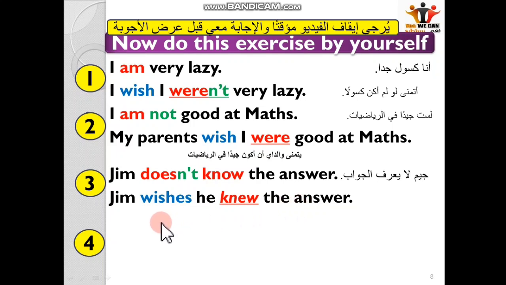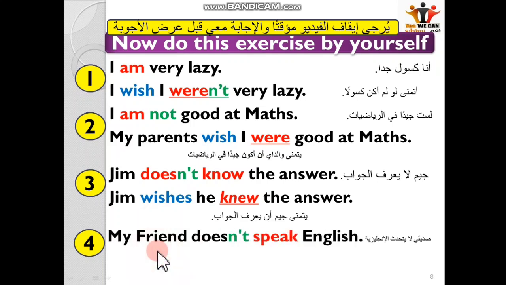And finally, the last sentence is: my friend does not speak English. So, my friend wishes what? It's like the third example.